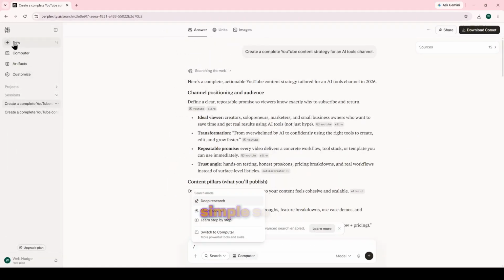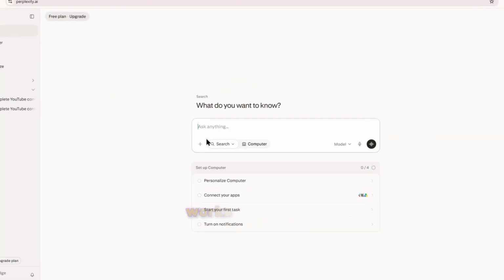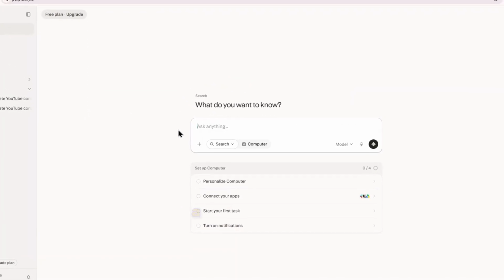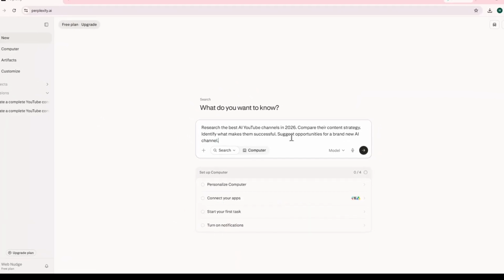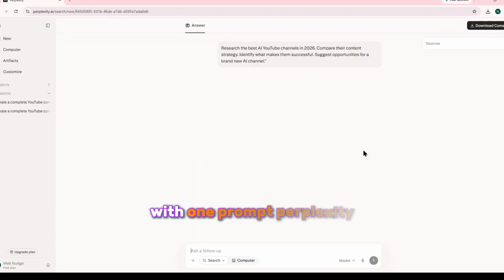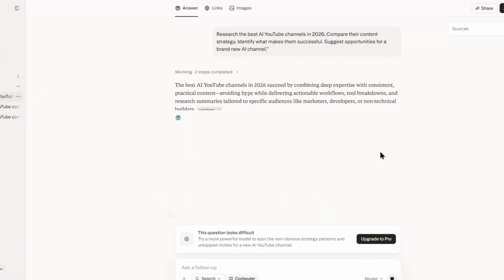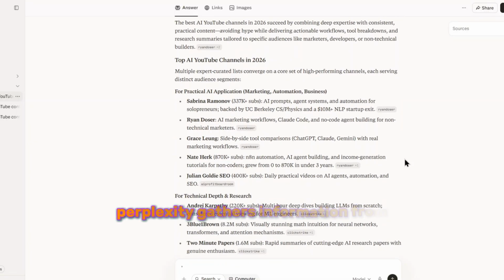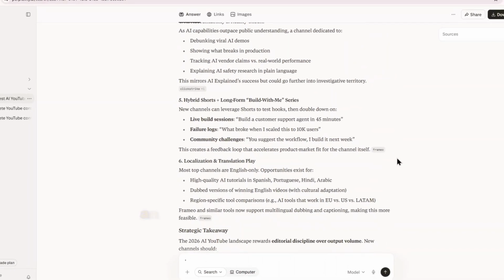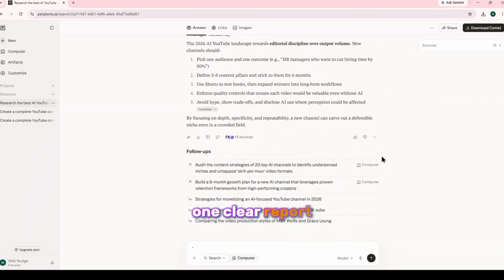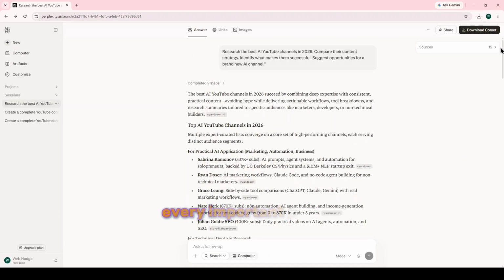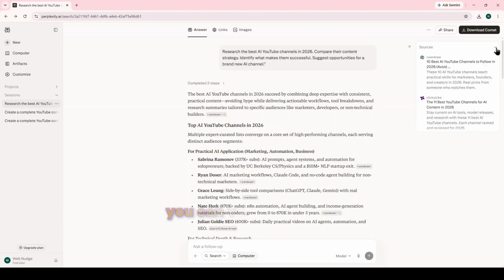Let's start with a simple search and see how Perplexity works in real time. Now, instead of asking a basic question, let's give Perplexity a real research task. With one prompt, Perplexity starts searching the web, comparing sources, and building a complete answer. Within seconds, Perplexity gathers information from multiple sources and organizes everything into one clear report. And the best part is, every important point is backed by real sources you can verify yourself.